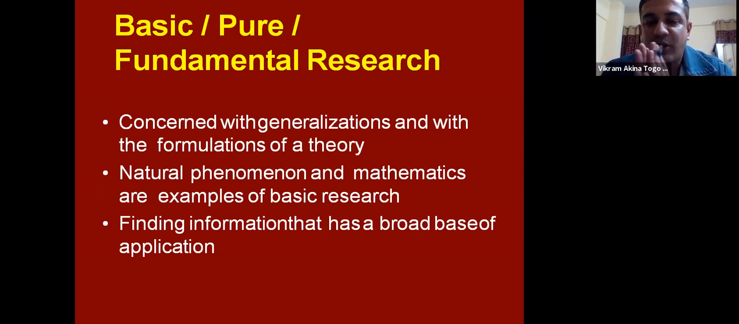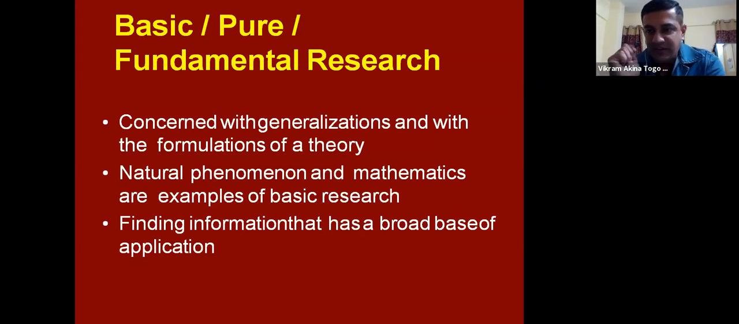So this is predominantly used in natural sciences, physical sciences, physics. In physics, we do a lot of fundamental research. Characteristics of light, characteristics of how sound waves travel. So these are fundamentals which we are researching as a researcher. These are called fundamental researches. So they say it is concerned with generalizations and formulations of new theory. Why? Because a fundamental theory forms the backbone of further studies.